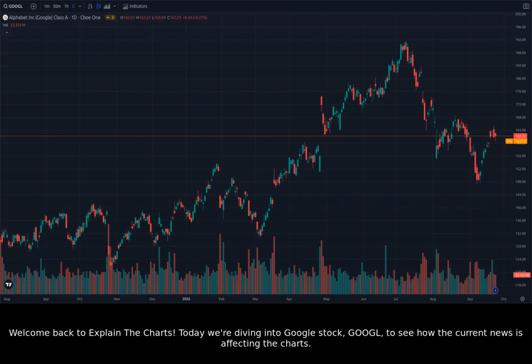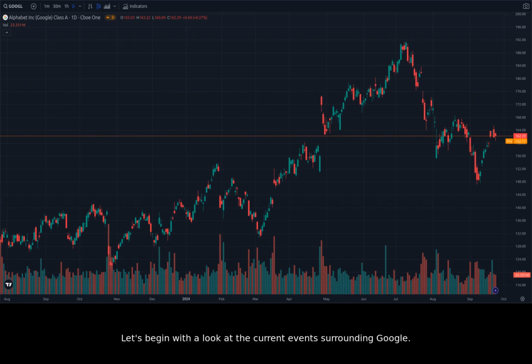Today we're diving into Google stock, Google, to see how the current news is affecting the charts. Let's begin with a look at the current events surrounding Google.